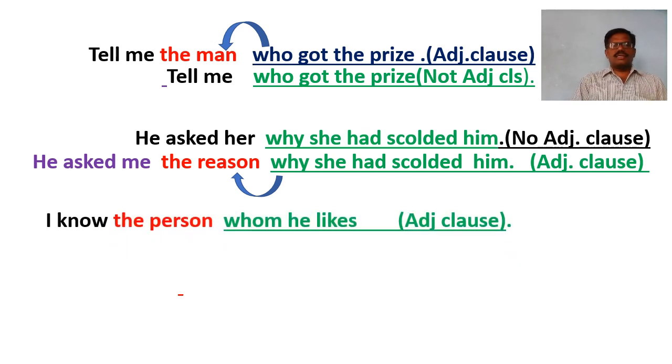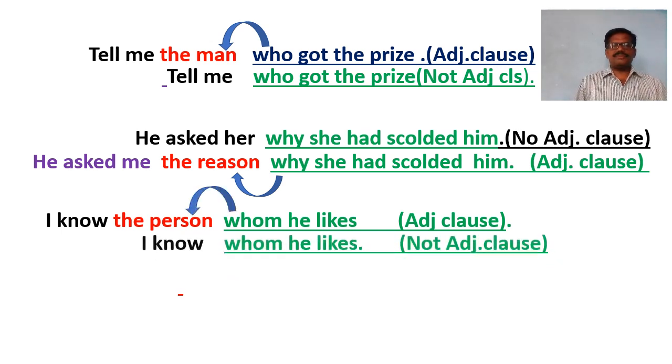Here whom he likes, the underlined subordinate clause will be the adjective clause because here it has an antecedent before it in the form of the person. Here, whom he likes describes the noun, that is the person that goes before it. So, whom he likes will be the adjective clause.